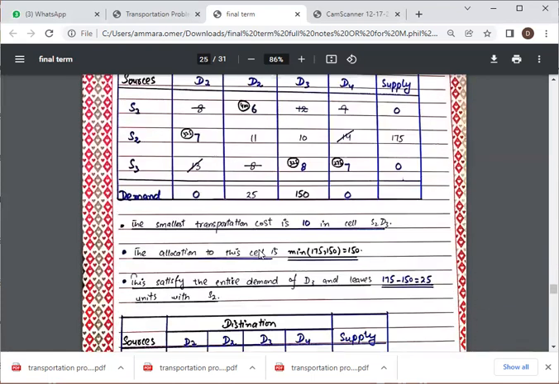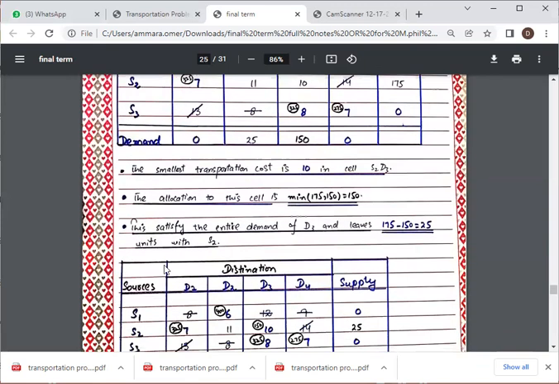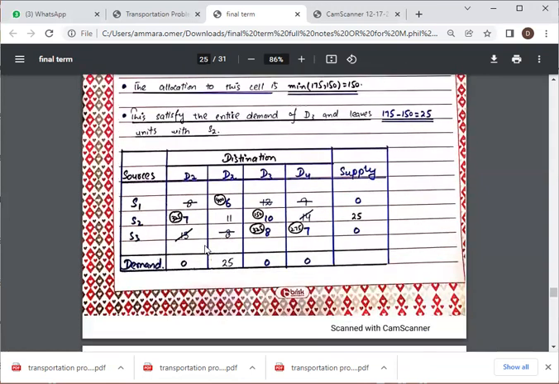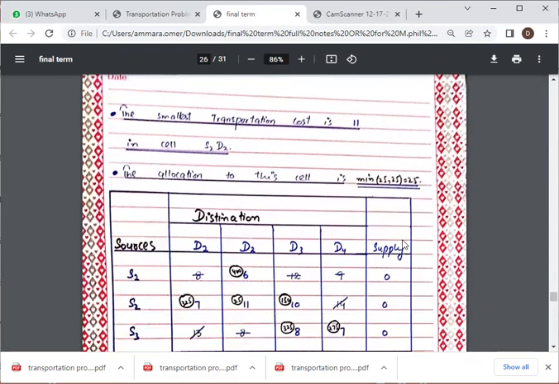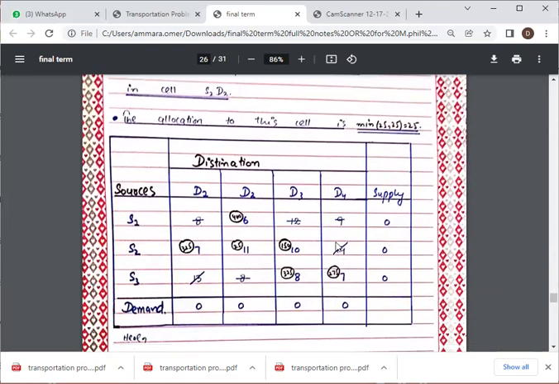And similarly, we repeat this iteration until we reach our feasible solution. In the next step, the smallest transportation cost is 10 in cell S2 D3. The allocation to this cell is the minimum of 175 and 150, which is 150. This satisfies the entire demand of D3 and leaves 25 units in S2. Next smallest is 11, S2 D2, and the allocation to this cell is the minimum of 25 and 25, which is 25.